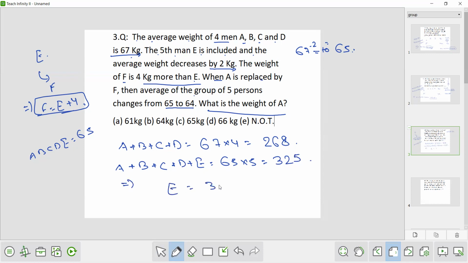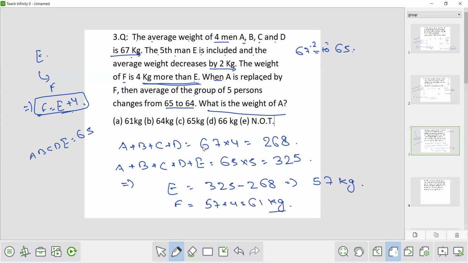So E will be 325 minus 268. So 325 minus 268, how much will it be? It will be 57 kg. Now the weight of F is 4 kg more than E. Now we know that F is equal to E plus 4. The weight of F is 57 plus 4, that is 61 kg.